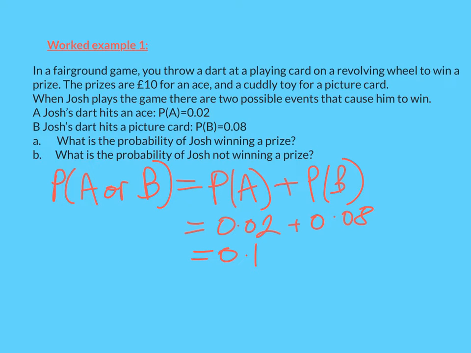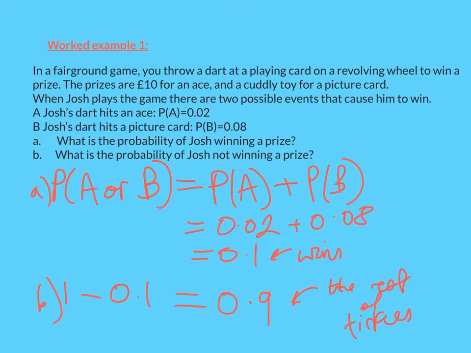Now for part B, we want the probability that he doesn't win a prize. Well, if he does win a prize 0.1 of the time, he won't win a prize the rest of the time. So it's 1 minus 0.1, which is 0.9. A, B, because this is the rest of the times. So this is when he wins. And also if you want 'does not', then you're going to do 1 minus the event.